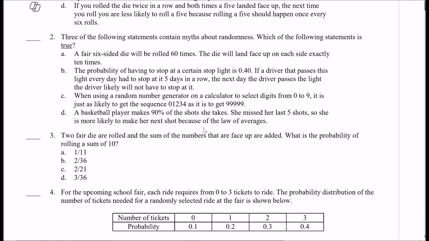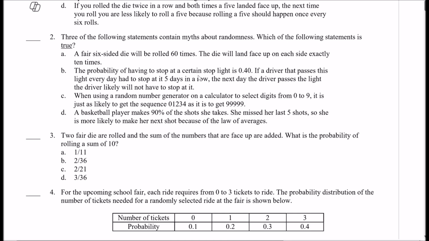3 of the following statements contain myths about randomness. Which of the following statements is true? A fair 6-sided die will be rolled 60 times. The die will end up face up on each side exactly 10 times. Now, this is similar to the probability argument that if you roll it 60 times, then 60 divided by 6 is 10. You would expect it to be exactly 10 times on each side. That's not necessarily true, right? That's not how probability works. It's a long run kind of thing.